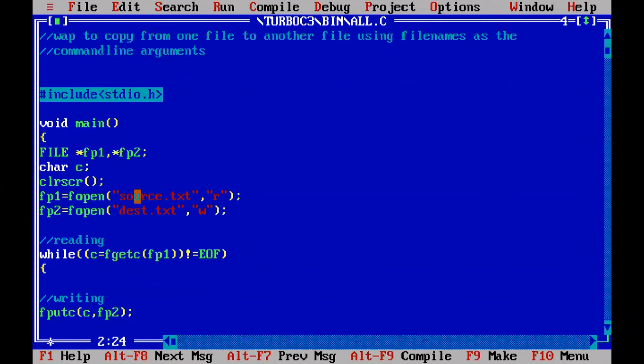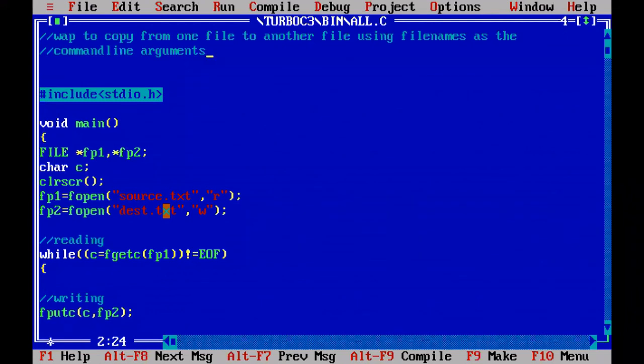Here the first file name we are given is source.txt and the second file name is destination.txt. Both files are hard coded in the program. But we should not give these file names in the program. We should pass source.txt as the first argument in the command line, and destination.txt, the second file name, as the second argument from the command line.